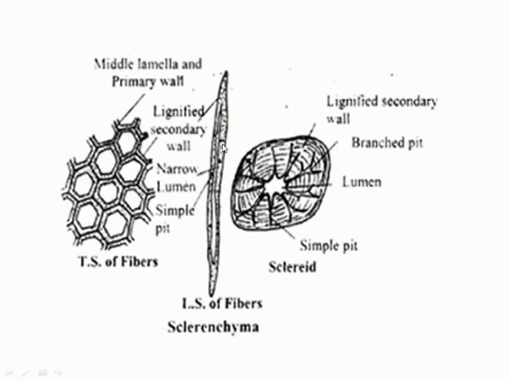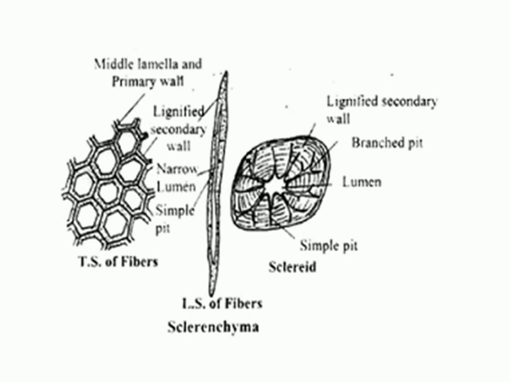Their lumen is narrow, and their main function is to provide mechanical support to the area where it is present. On the basis of distribution, where the fiber is present inside the plant, they may be present in the hypodermis region, in the pericycle, xylem and phloem. They are also present on the bundle sheath cells of the monocot.